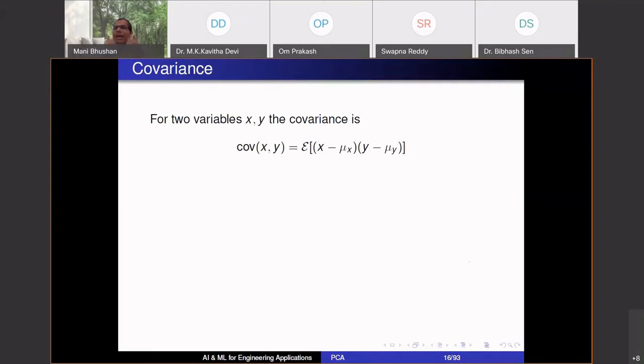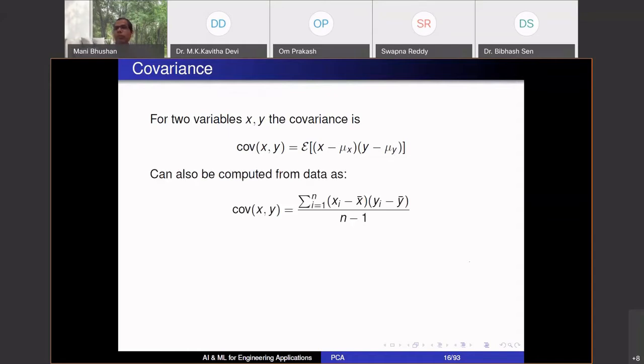We can also talk of covariance for a pair of variables, the bivariate case. Covariance is the expected value of (x minus its mean) times (y minus its mean). It says: if I look at how x deviates from its mean, multiplied by how y deviates from its mean, what is the average value? If I have the joint density of x and y, I can compute this expectation.